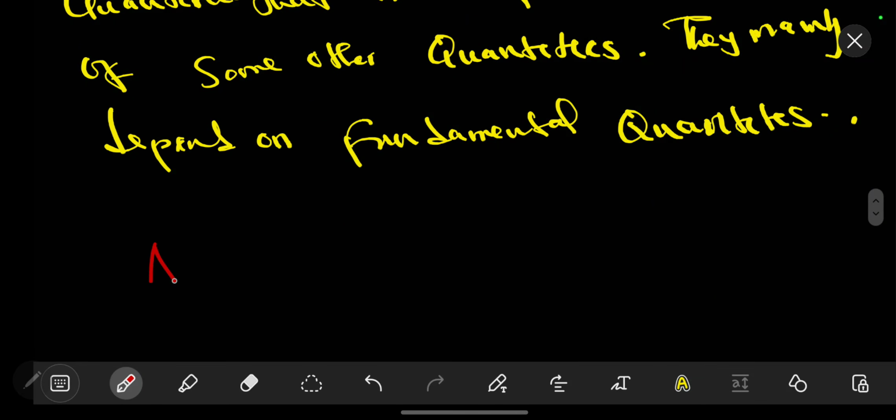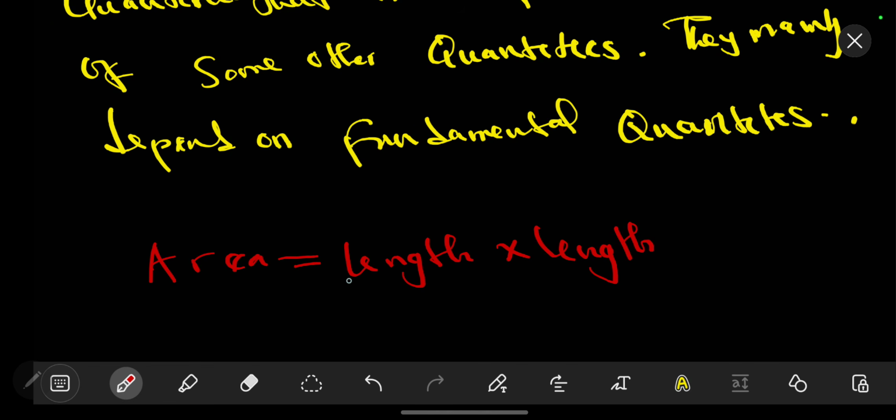Let's say we talk about the area. We know that the area is equal to length times length. So already this is a derived quantity because it depends on 2 physical quantities, though the same.